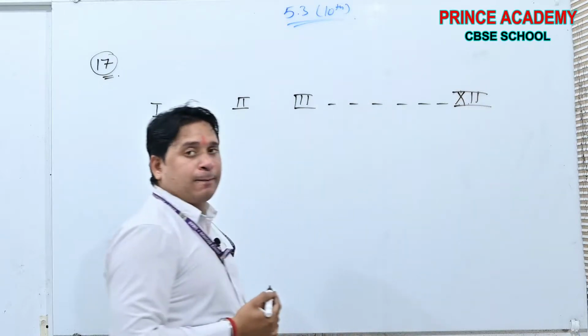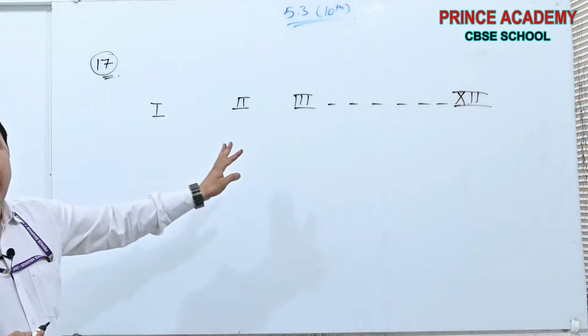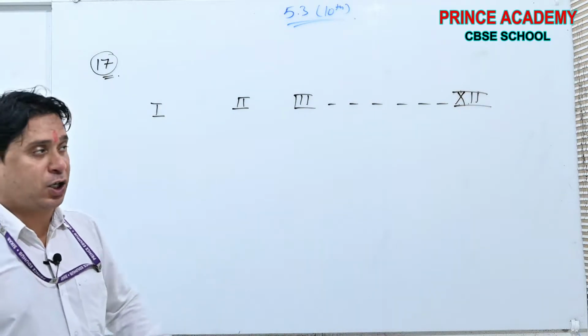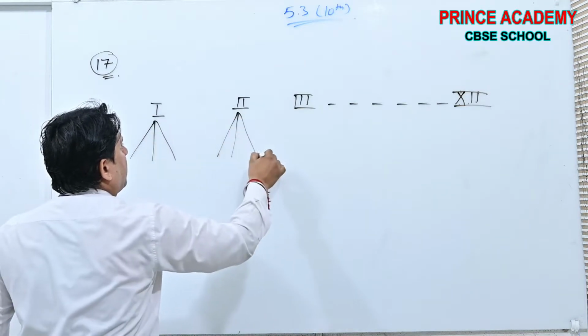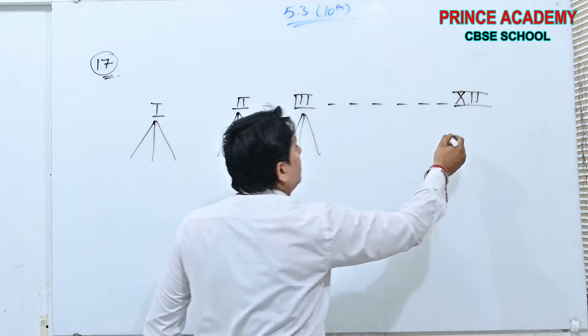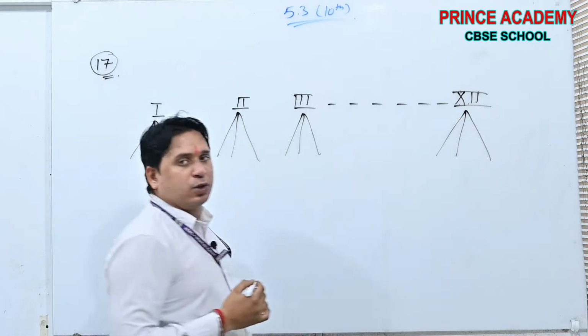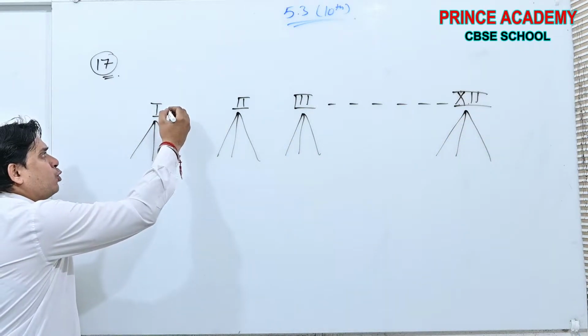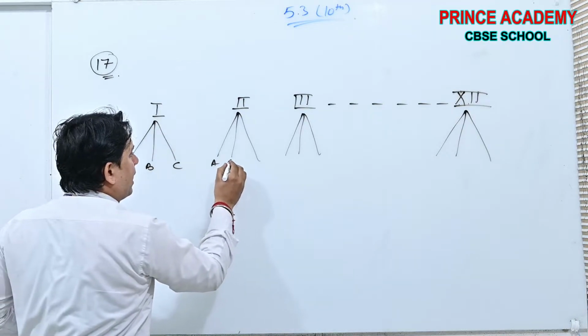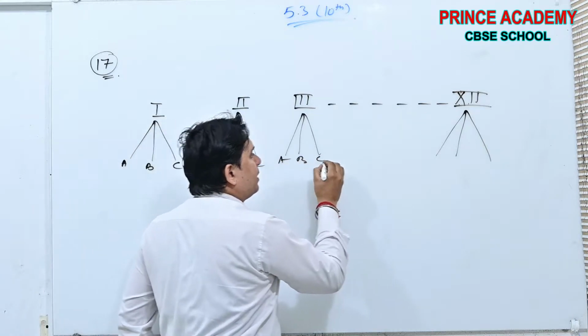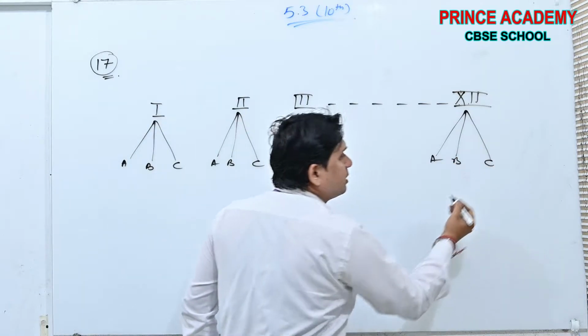Each class is having 3 sections. Suppose 3 sections, A, B, C, for each class.